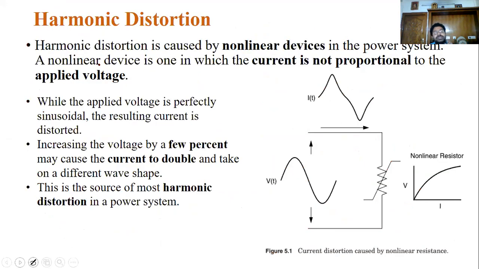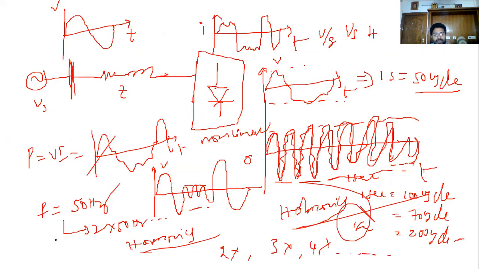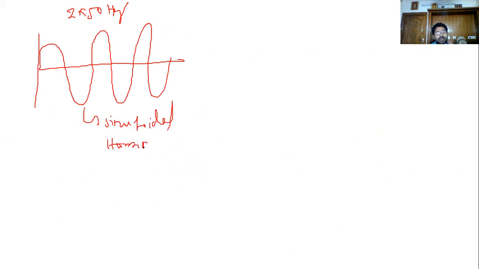Now see this. What is harmonic distortion? Once again, I erase all the things. I can call this the harmonic. Some 2 into 50 hertz I can draw here. This is also a harmonic, a sinusoidal harmonic.